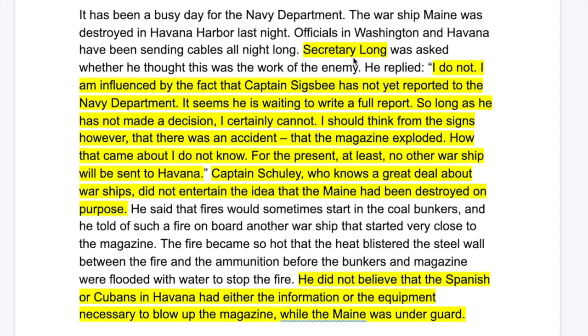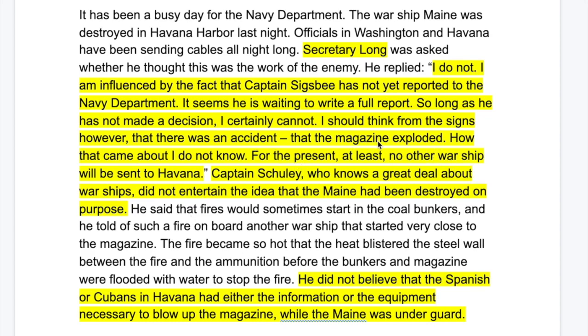Secretary Long, so again, they're naming a source. It's not a secret opinion. Secretary Long was asked whether he thought this was the work of the enemy. And the enemy, presumably, is Spain, right? So what did he say? He replied, "I do not. I am influenced by the fact that Captain Sigsbee has not yet reported to the Navy Department. It seems he is waiting to write a full report. So long as he has not made a decision, I certainly cannot. I should think from the signs, however, that this was an accident, that the magazine exploded."